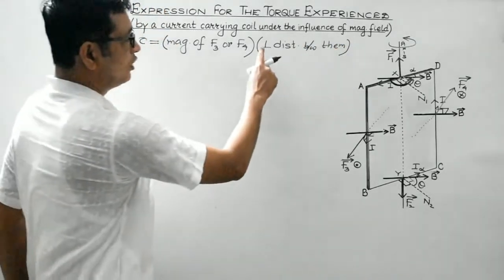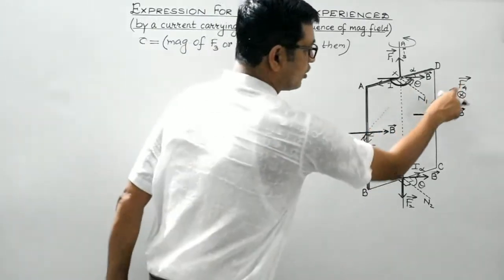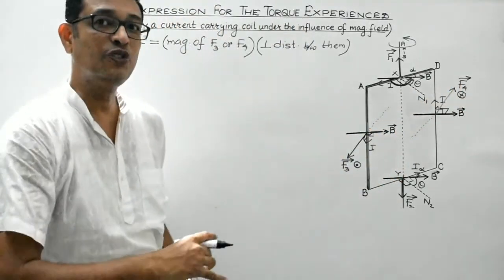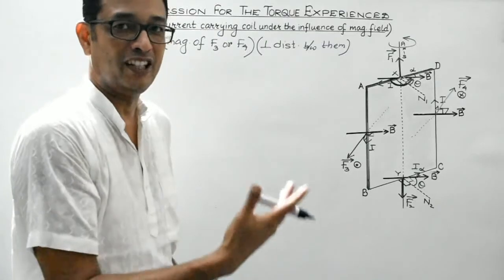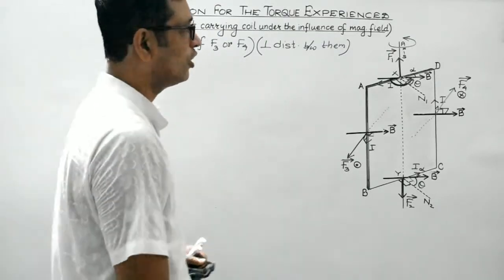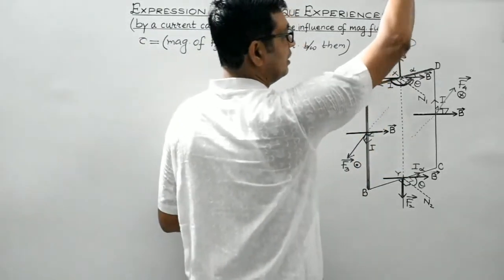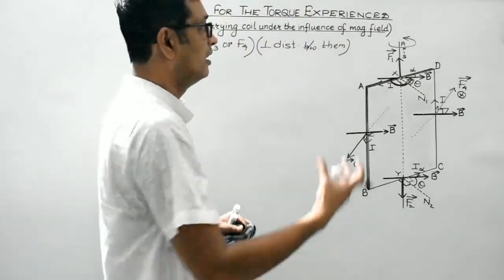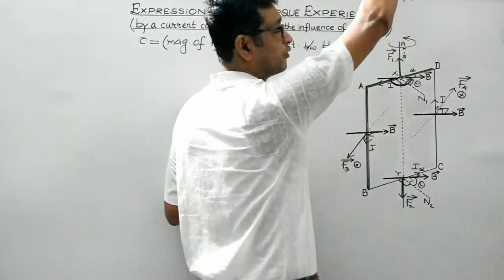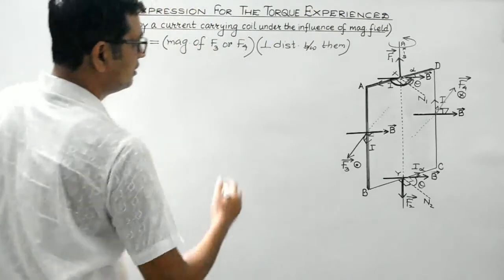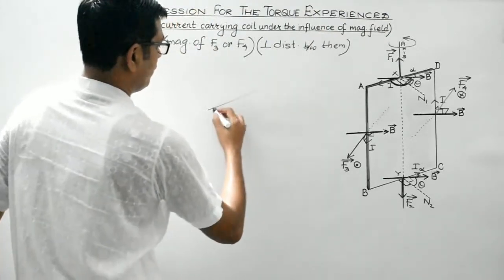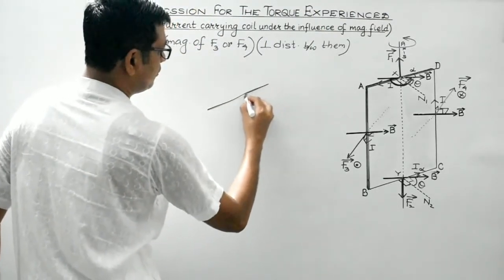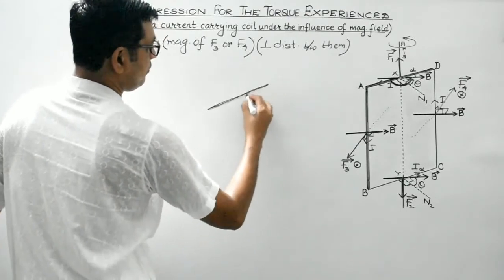Now, in order to find the perpendicular distance between the lines of action of these two forces, we need to concentrate on another diagram. We need to draw a diagram from the top view. If we look at this coil from the top, then this is the relevant diagram. This is the diagram from the top view, like this.